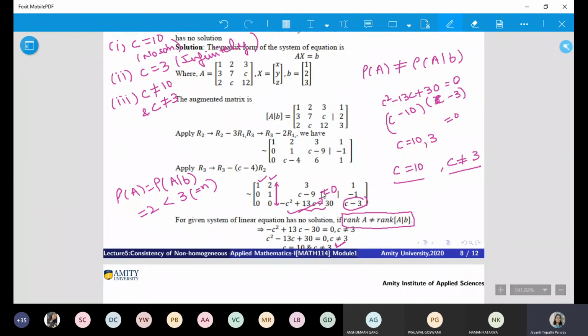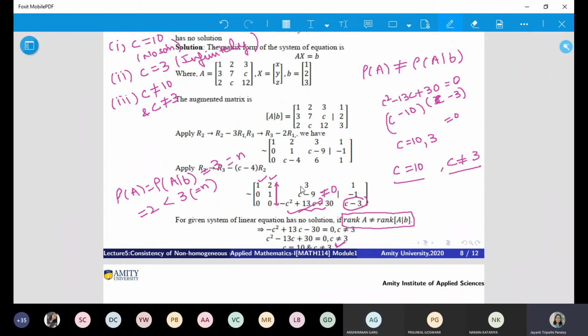If you get this as a non-zero value, that means your rank will be 3, and that is equal to the number of unknowns. I want you to think about it. Accepted or not? Very clearly understood? Yes, ma'am.